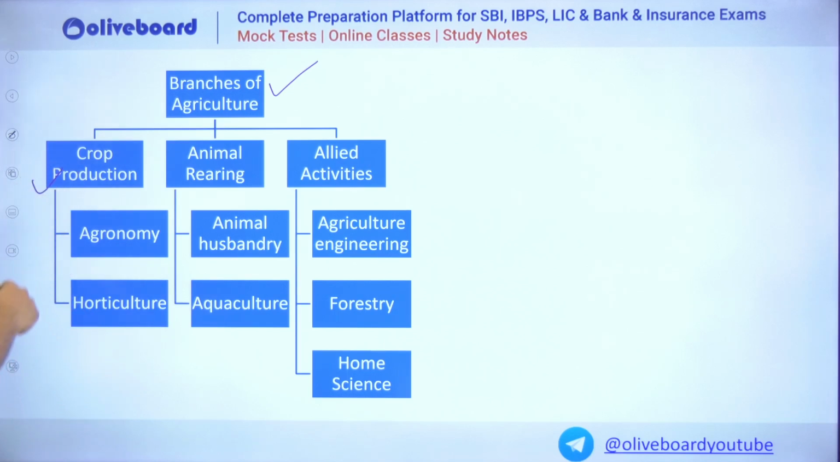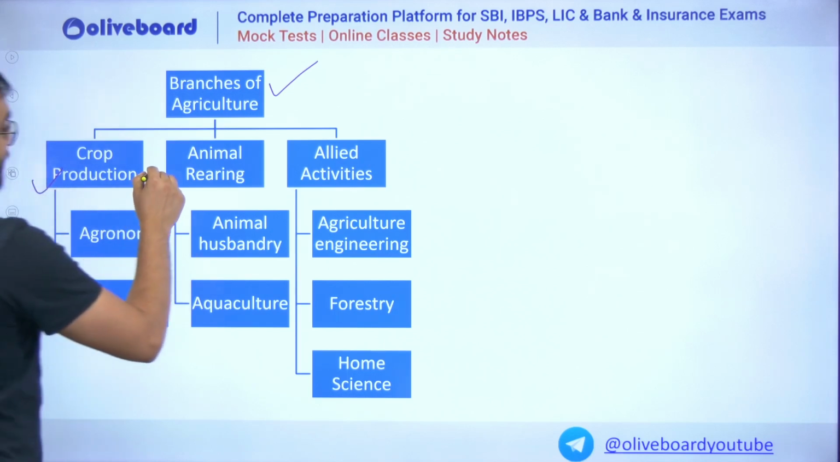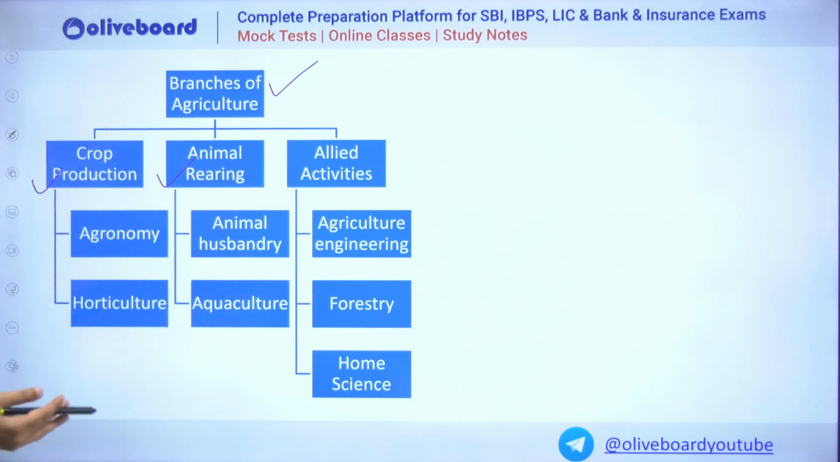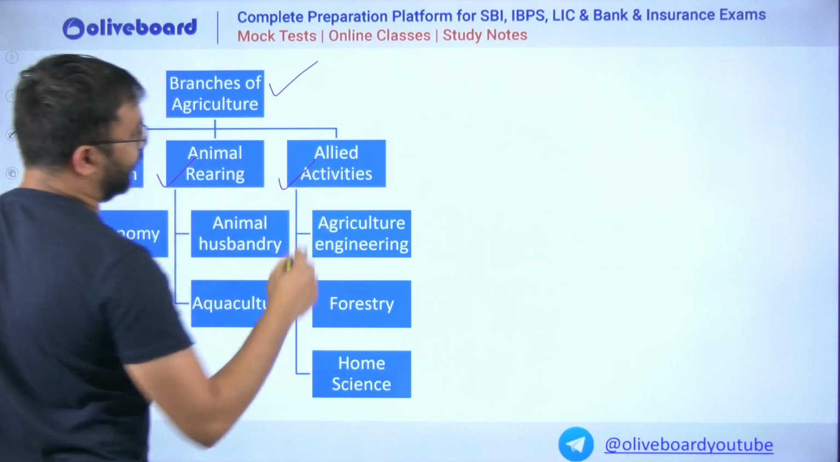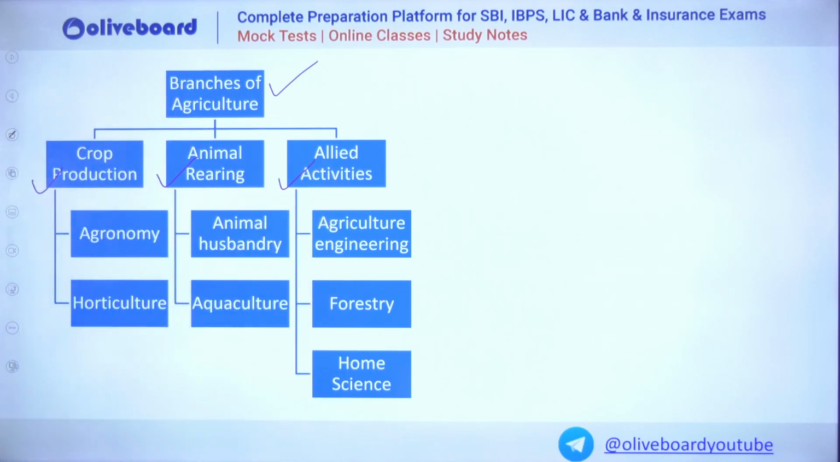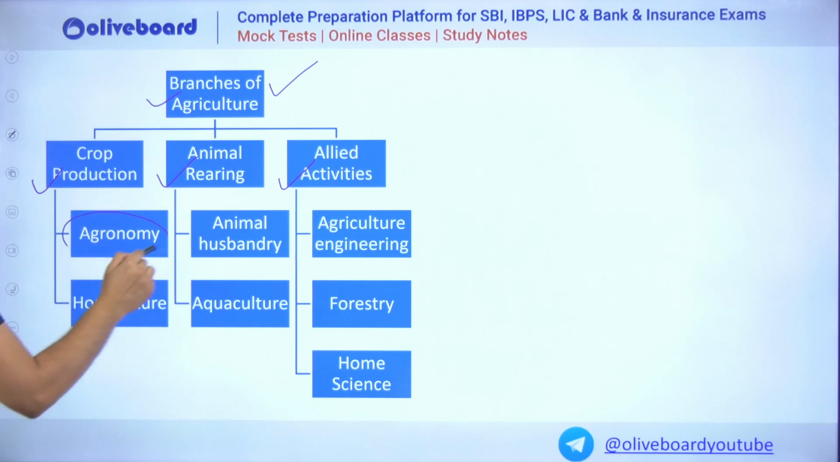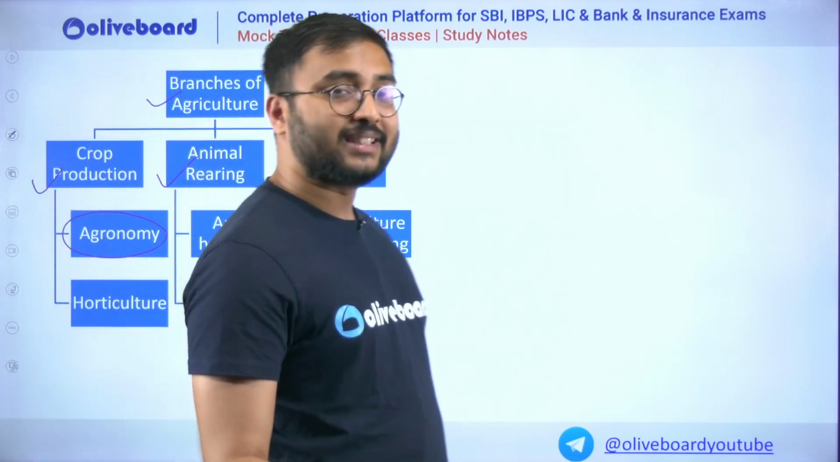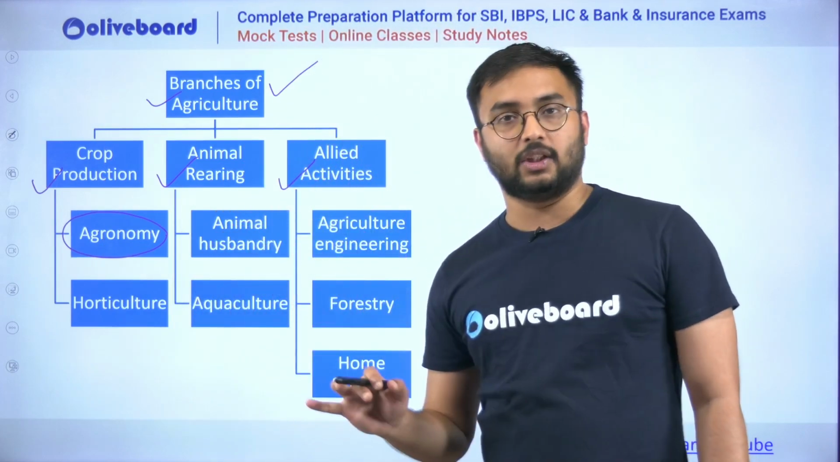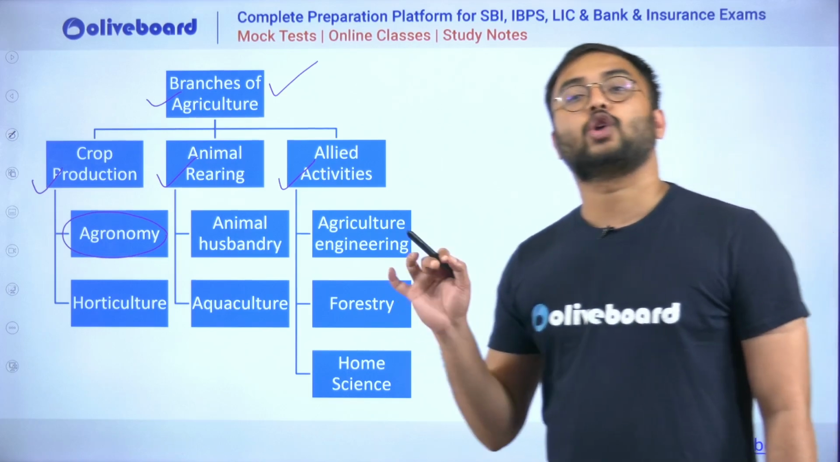First is crop production, which is nothing but simple crop growth. Second is animal rearing. Along with the crop growth, we are also trying to domesticate animals. And third is the ancillary activities along with agriculture, which are called allied activities. So the main branch of agriculture is called agronomy. It is the most scientific way of doing agriculture. It is crop production and crop management.